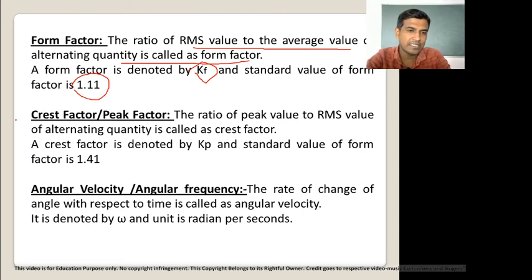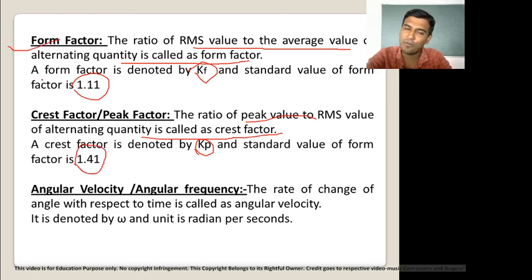Now the second definition is crest factor, which is also called peak factor. Peak factor is defined as the ratio of peak value to the RMS value of an alternating quantity. Crest factor is denoted by Kp, and its standard value is 1.41.